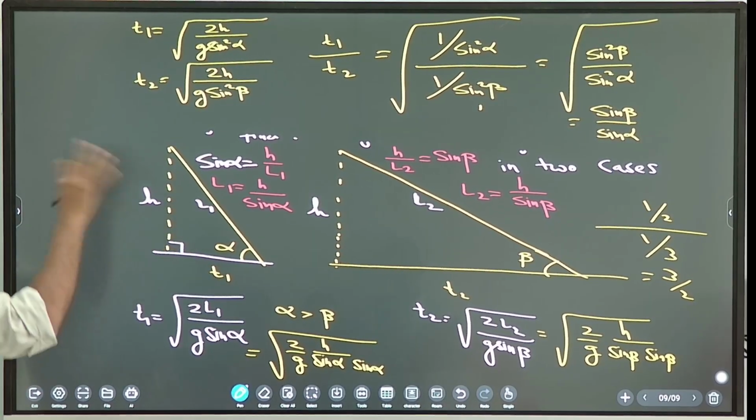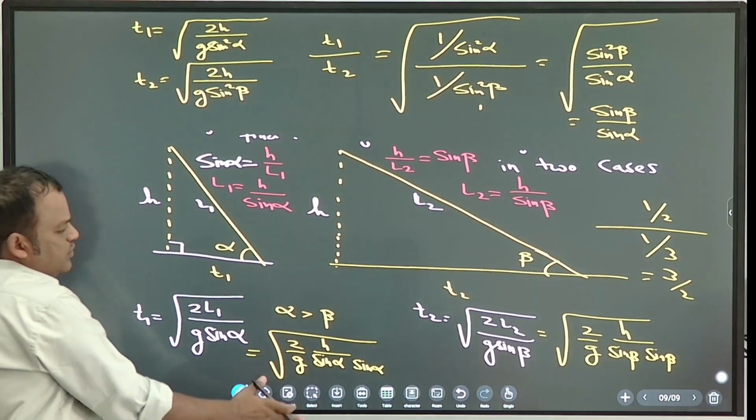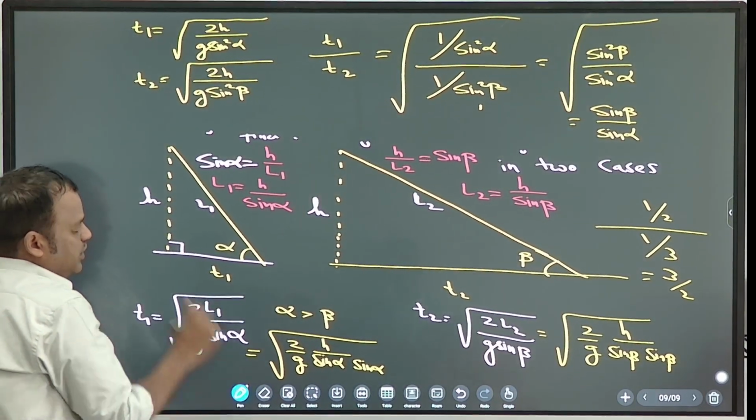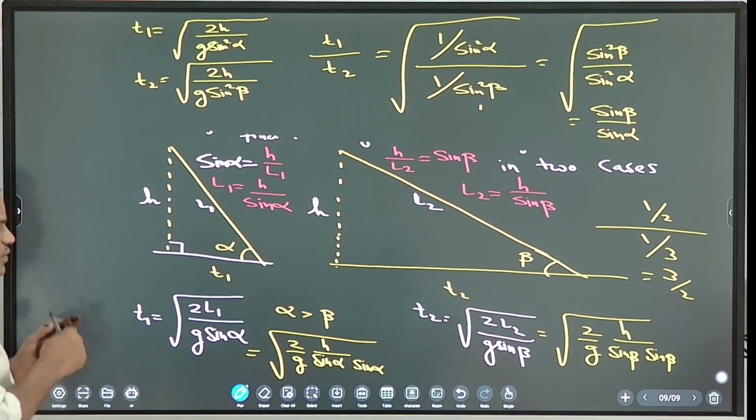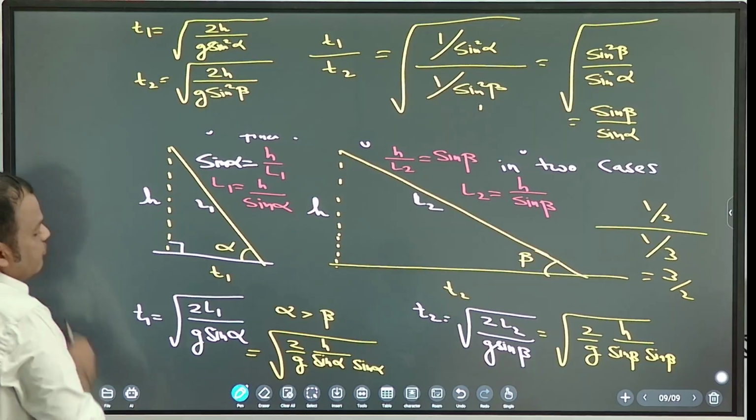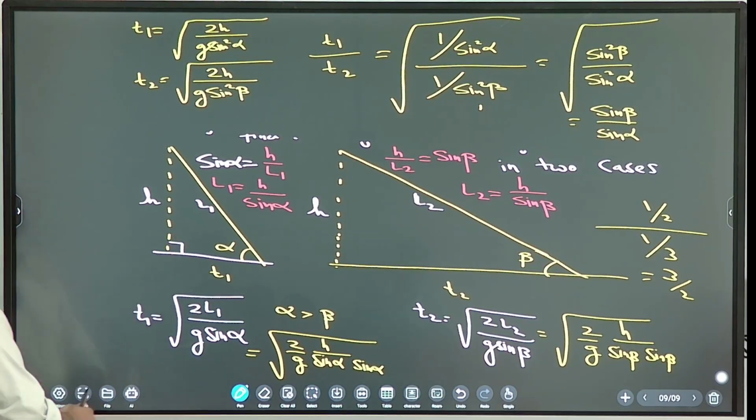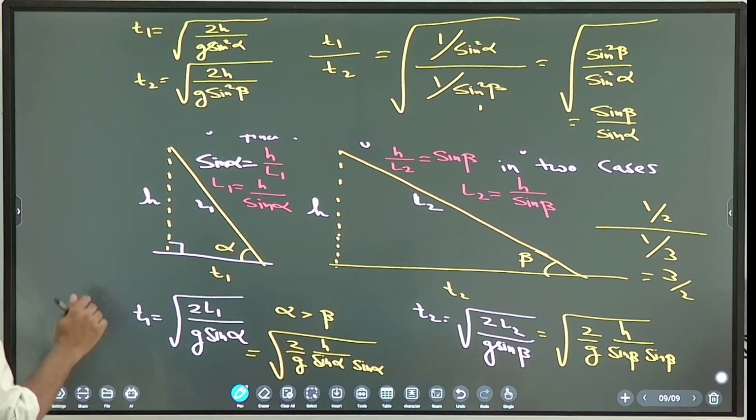We'll come back to this later in the friction chapter. Yes, one more important question is there. Next, you write down. No, that is also friction only. Okay, yes, friction we'll discuss.